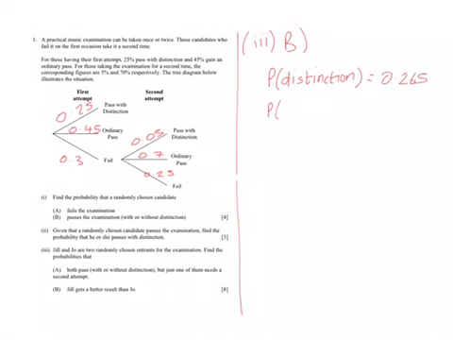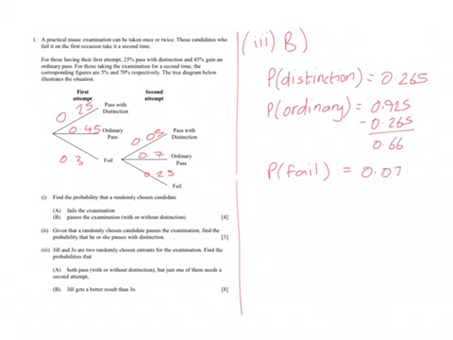Therefore, the probability of an ordinary pass is 0.925 minus 0.265, which leaves us with 0.66. And the probability that they fail, we also know from part 1, is 0.075.